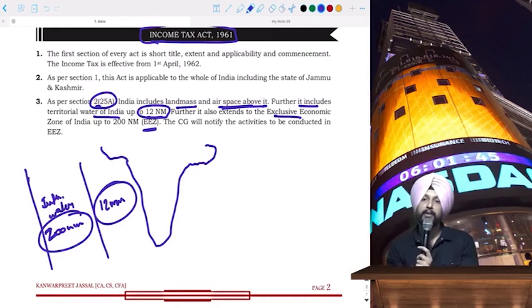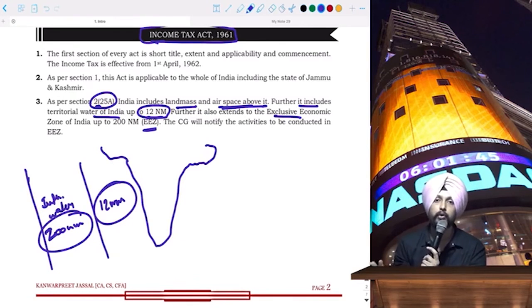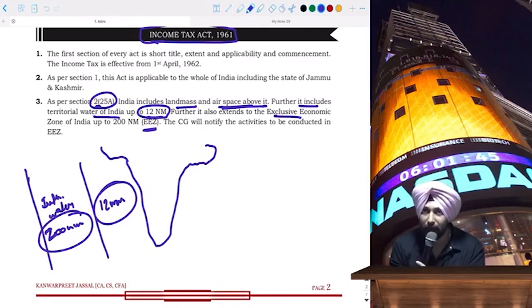Who can go and do business in that exclusive economic zone? Those powers are given by the central government. The central government will give the powers to particular companies or authorities to do transactions or any kind of activity, like exploration activities of minerals or any other activity. Those powers are given by the central government. The area has been allotted by the United Nations.